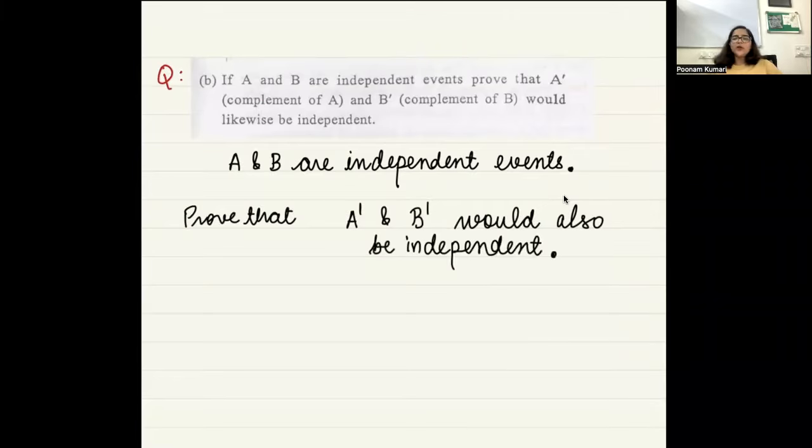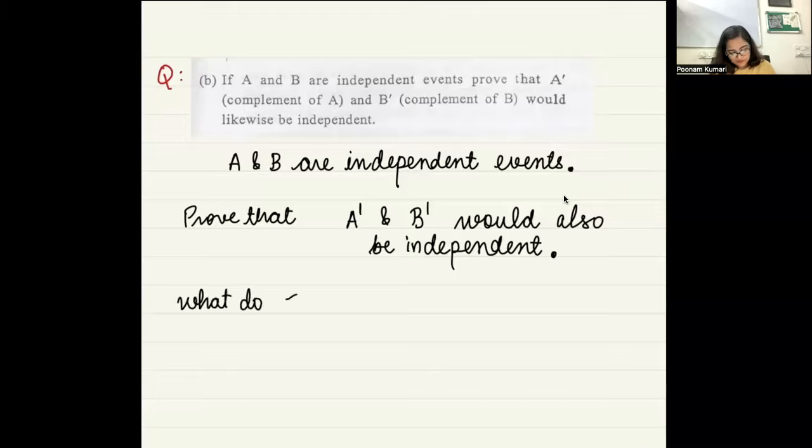Is the question clear to us? Yes. I know A and B are independent. Now I have to show that A complement and B complement would also be independent. Okay. So what should I do? क्या करना चाहिए? अच्छा, अगर मुझे शो करना है कि A complement और B complement independent है, तो मतलब क्या शो करना है मुझे? What do I have?